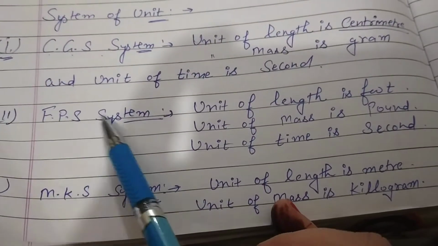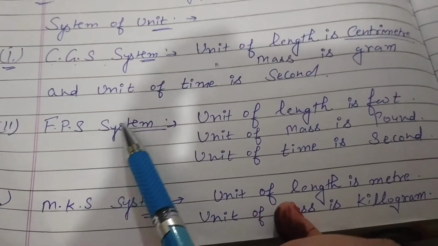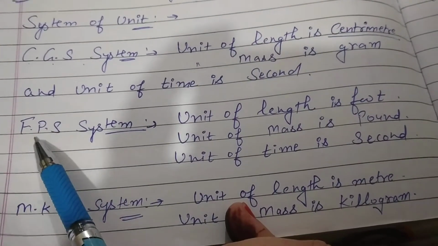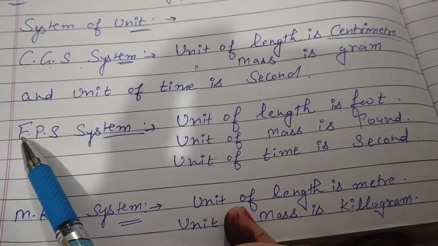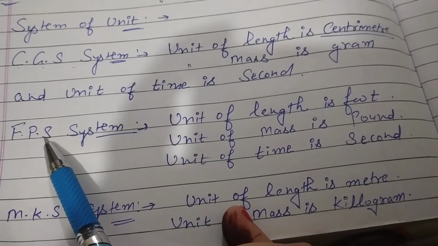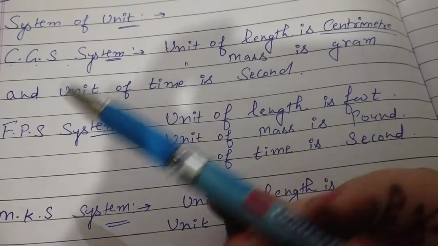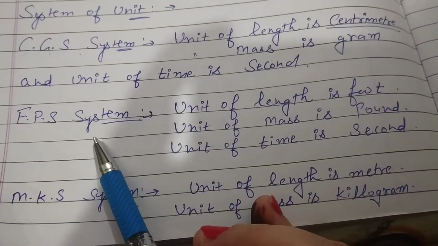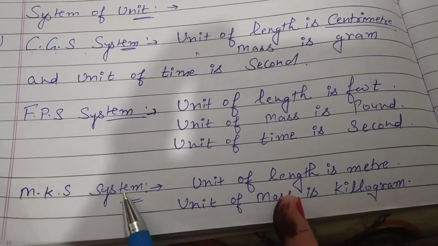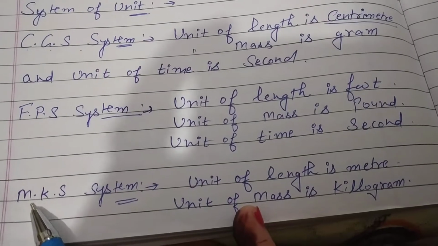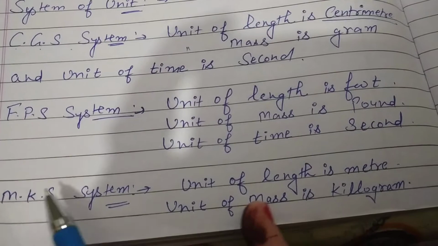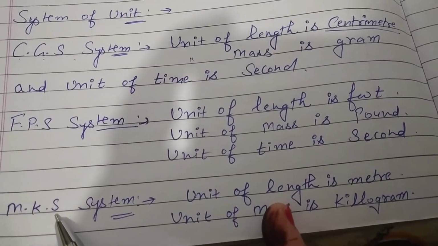Okay, now come to second system, that is FPS system. So what do you know about FPS system? F is used for foot. Foot is the unit of length. After then come to pound. Pound is the unit of mass. And third one is second. Second is same, that is unit of time. Now third system is MKS system. MKS system is first term is M. M is the unit of length. K, unit of mass is kilogram, and by S, that is unit of time.